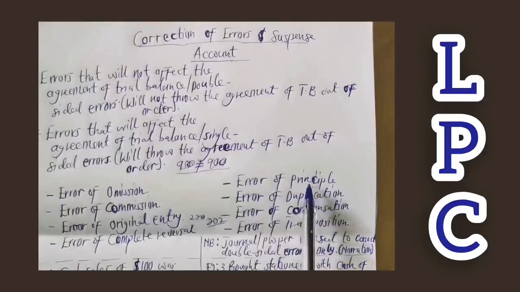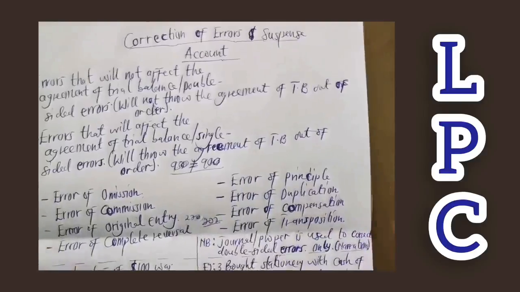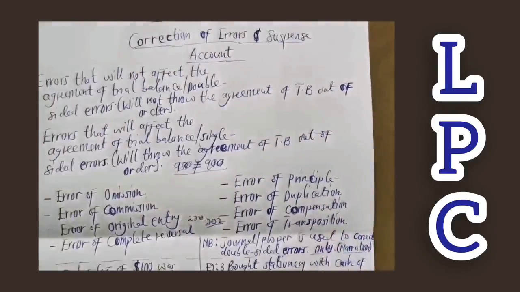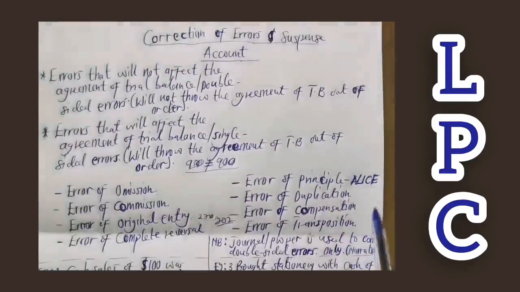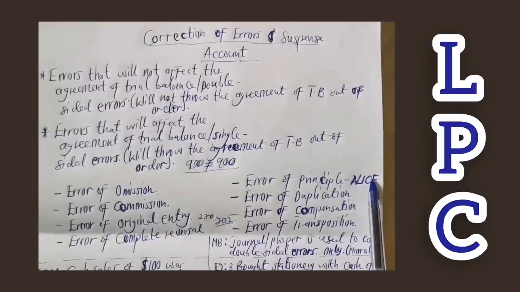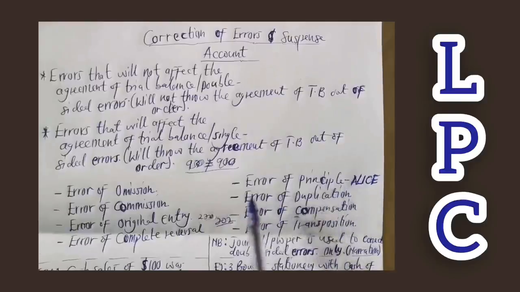So with the error of principle, there are errors which are committed in the wrong class of account. By class of account, we mean this: ALICE, assets, liability, income, capital and expenses. All right, that's what I mean by classification. So with error of principle, there are errors that are made in a wrong class of account.